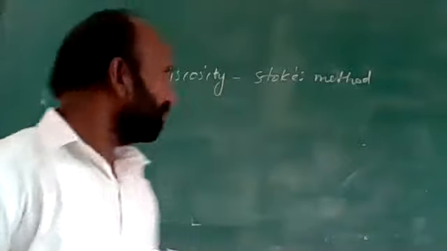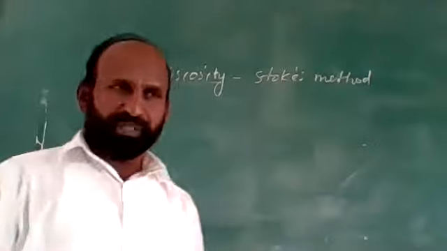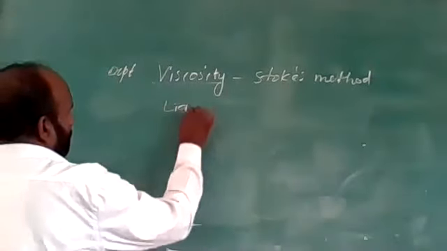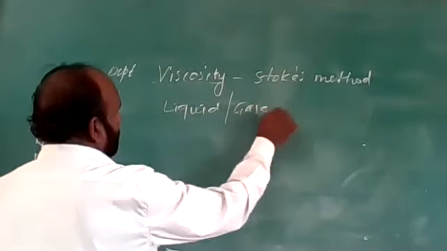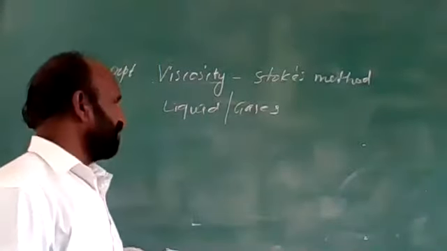Now you know that viscosity is the property of liquids or gases, that is, fluids.